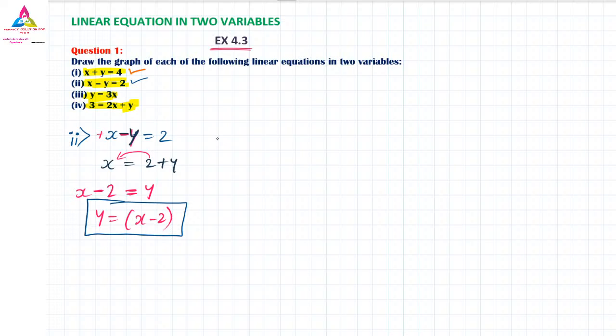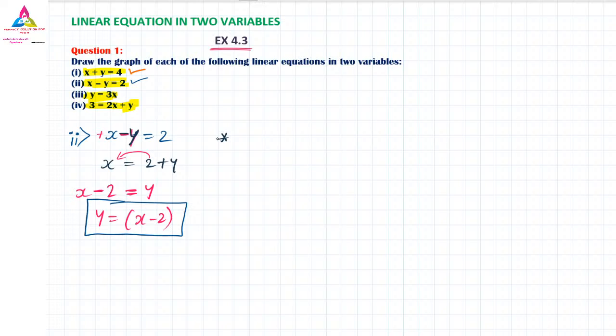So what is the next step? Anyone? Quickly. We have got the equation that y is equal to x minus 2. So what is the next step? Quickly. We have to substitute. I have told you in a previous class, we have to find the x and y values.